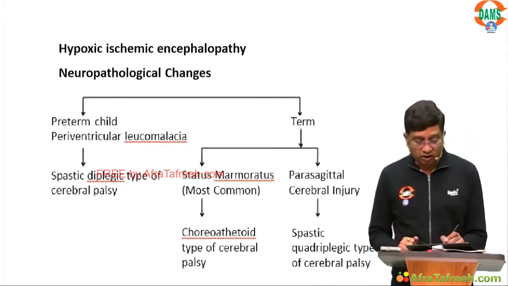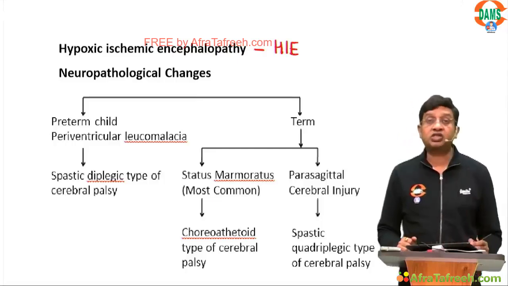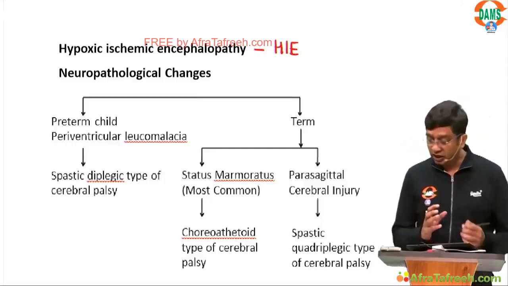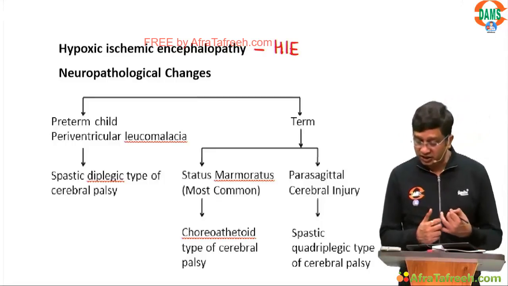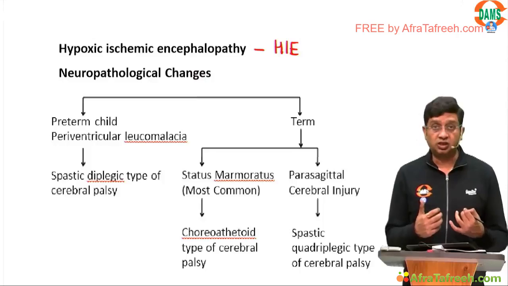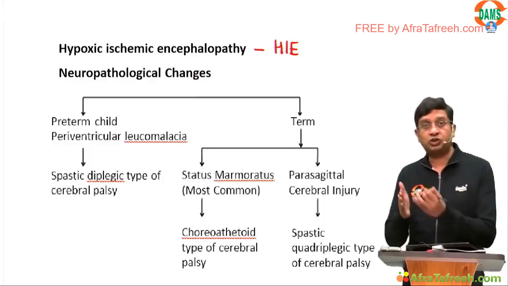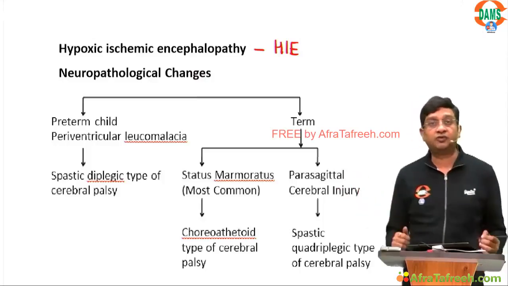Then we go on to another important thing, hypoxic ischemic encephalopathy, HIE. What we have taken here is basically neuropathological changes. What I want to correlate is what damage can happen to the brain and what the clinical features will be.